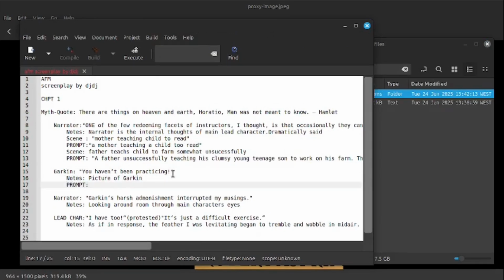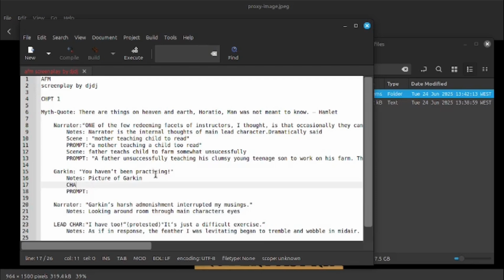So basically, it's a character. So we need a picture of Garkin. So we've got a character, and this character's name is Garkin, and we need a prompt to describe Garkin. So right now he is an old wizard. So let's just put that. But how old? I mean, we'll get that.